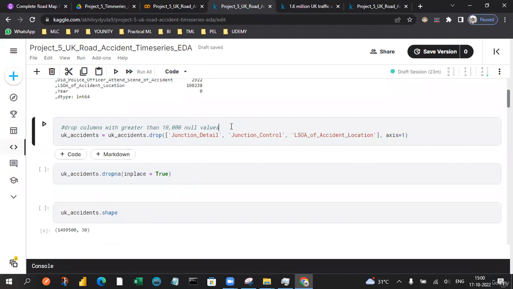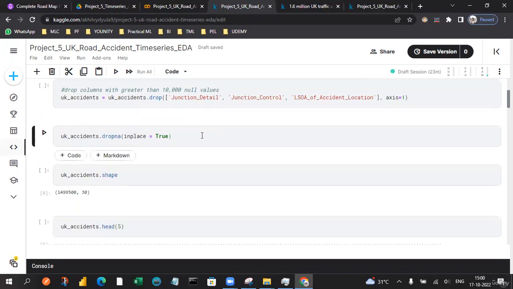Whichever features have more than 10,000 null values, I'm just going to drop them, since it may not make sense to wait for imputation and permutation; we can directly drop those columns. Along with that, we do imputation for the features that have fewer than 10,000 missing values. Those need to be imputed with 0.